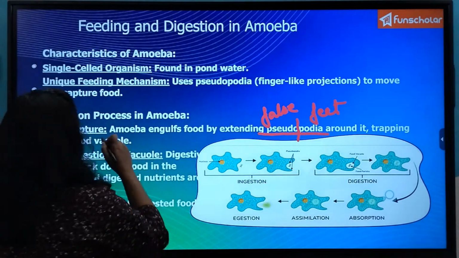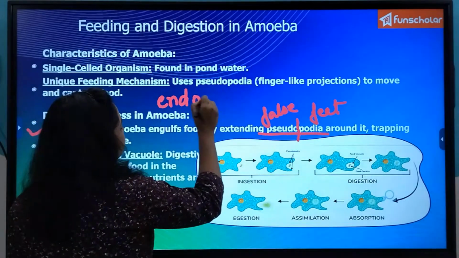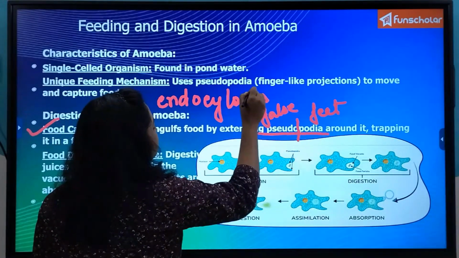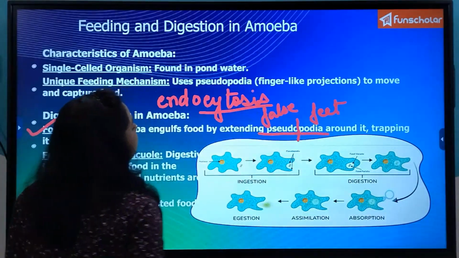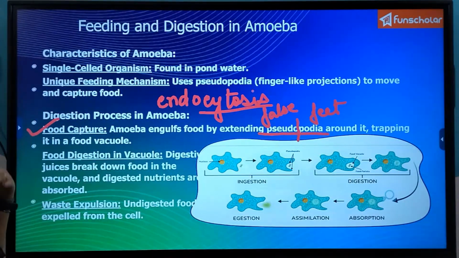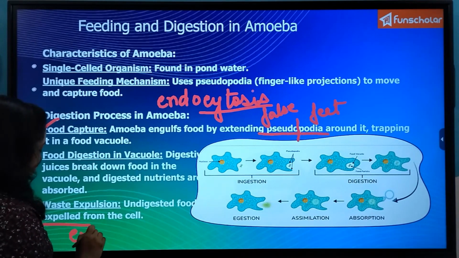So the taking in of food is known as endocytosis. Endo means in and cytosis means by the cell. So taking in food by the cell of amoeba is known as endocytosis, and the expulsion is known as exocytosis.